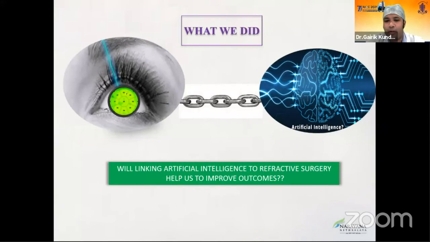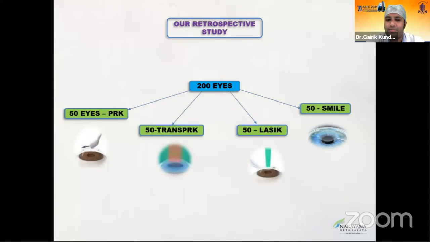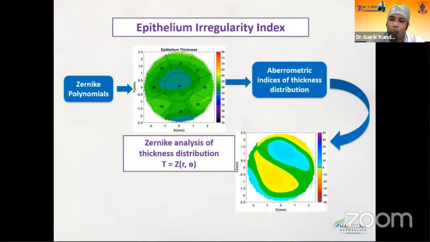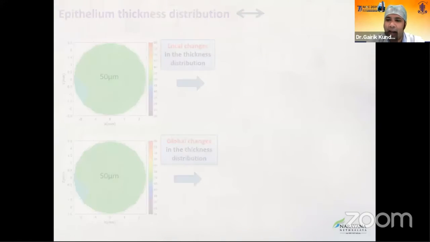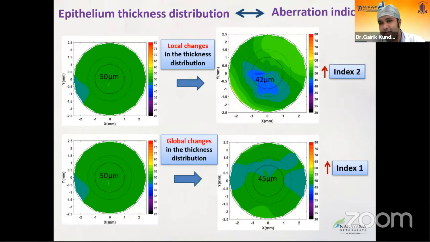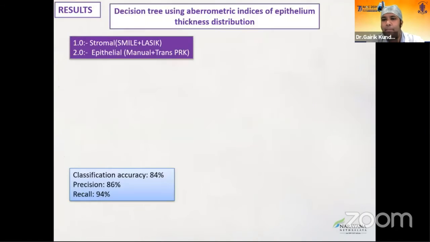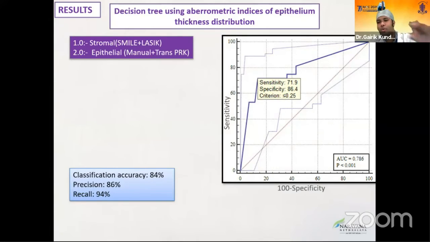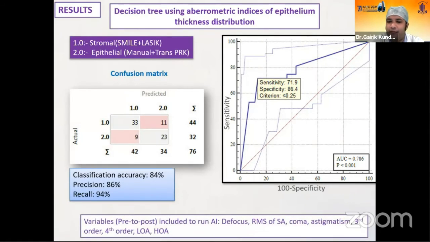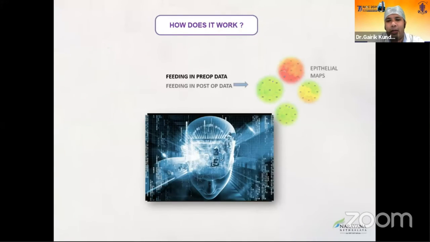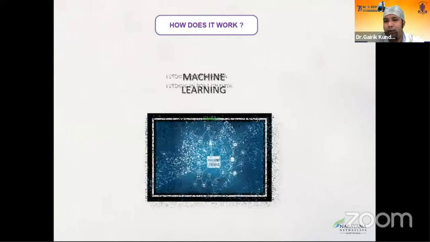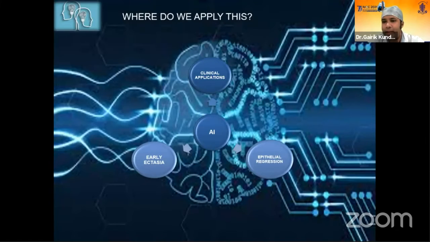This is the next aspect of work which we published, where we looked at a subset of patients who had undergone refractive surgery and quantified the indices from the OptiView scan, in these cases, no financial interests, and arrived at something known as epithelial Zernike indices, which were either focal changes or global changes. And what we figured was that an AI was able to pick up a suitable procedure by just looking at the epithelium. So we are obviously far away from clinical translation, but feeding all of this data gave us better understanding on how epithelium could be a way to look at post-operative outcomes.